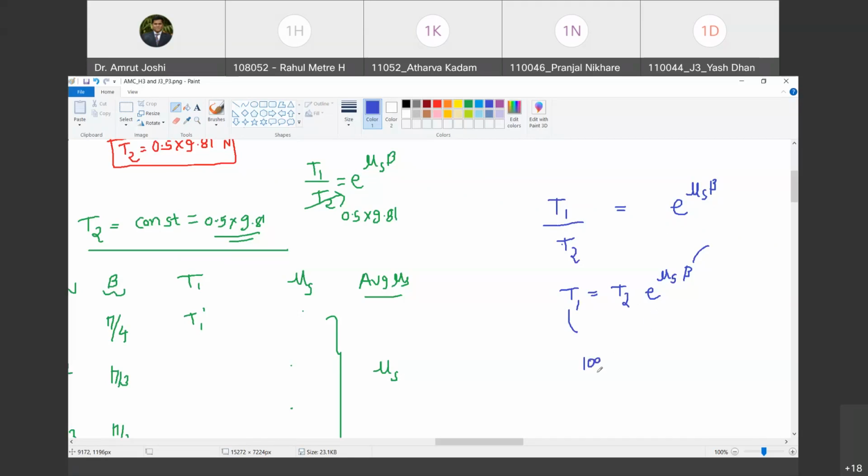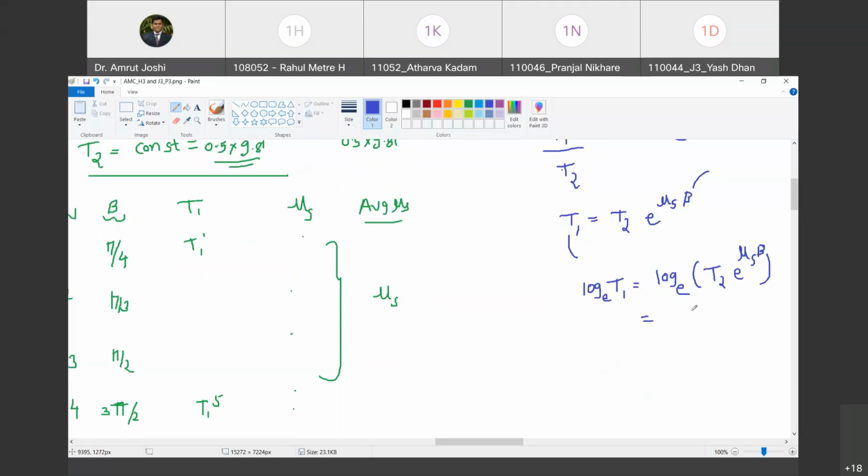So I am going to take log to the base e of T1 is equal to log to the base e of term T2 into e raised to mu s beta. Happy? तो जरा राइट हैंड साइड देखो क्या है. Logarithm of multiplication of two numbers is nothing but summation of logarithms of individual terms. Do you agree with me?